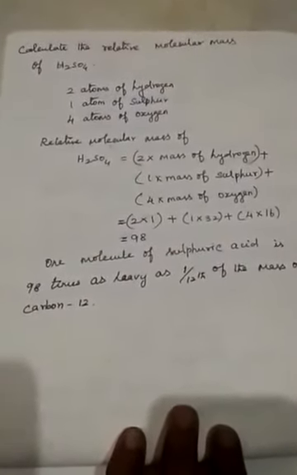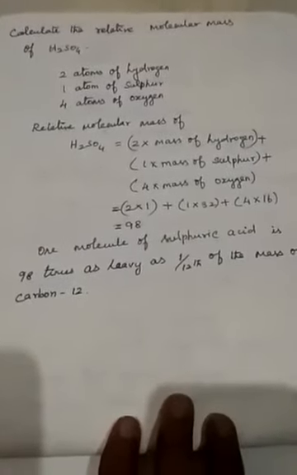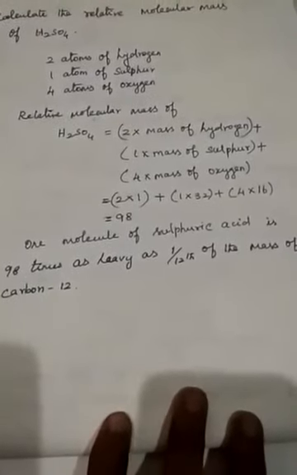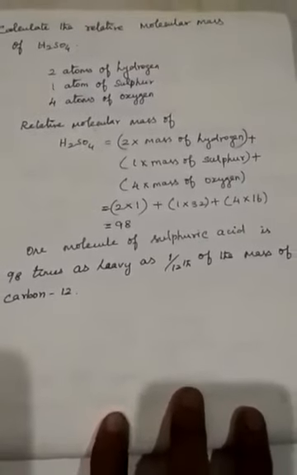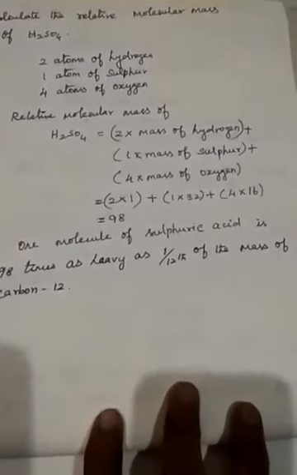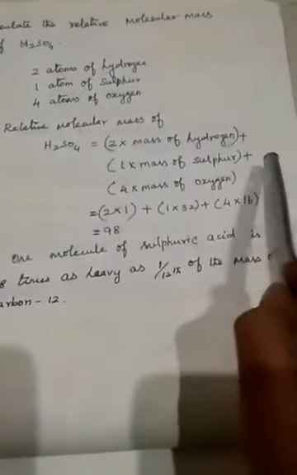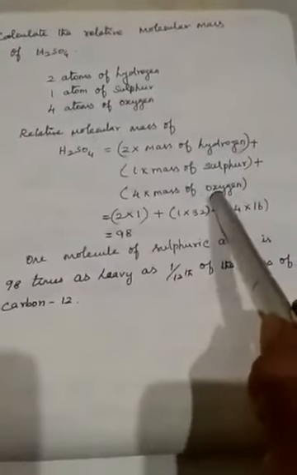Continuation. Calculate the relative molecular mass of sulfuric acid, H2SO4. It contains 2 atoms of hydrogen, 1 atom of sulfur and 4 atoms of oxygen. So the relative molecular mass of sulfuric acid is equal to 2 into the mass of hydrogen plus 1 into the mass of sulfur plus 4 into the mass of oxygen.